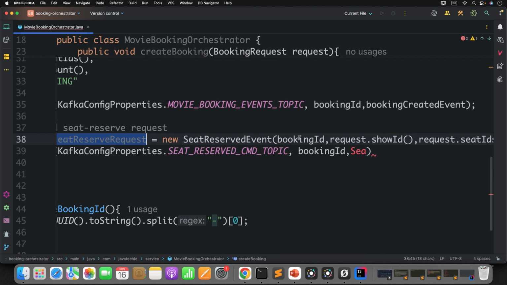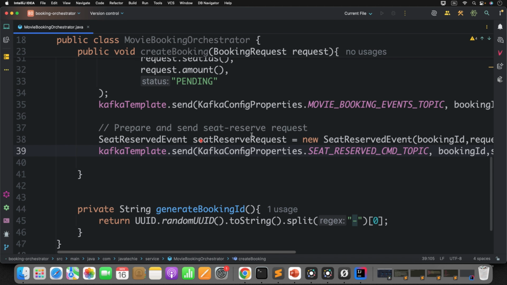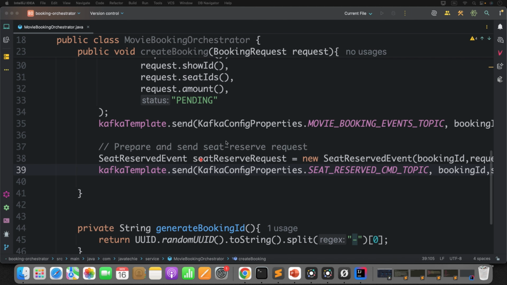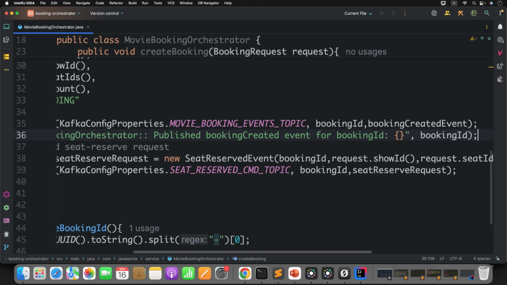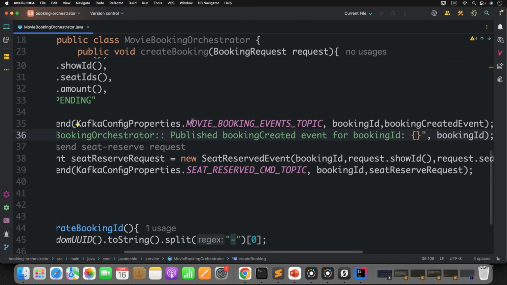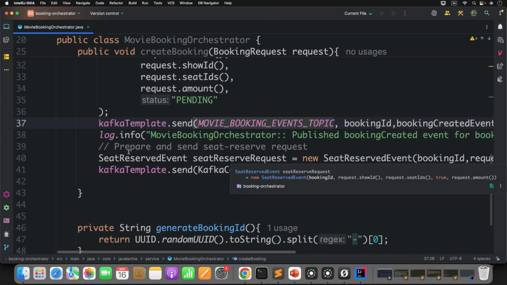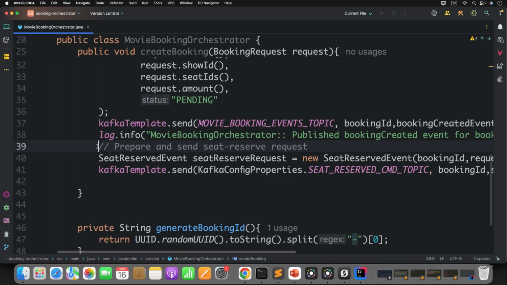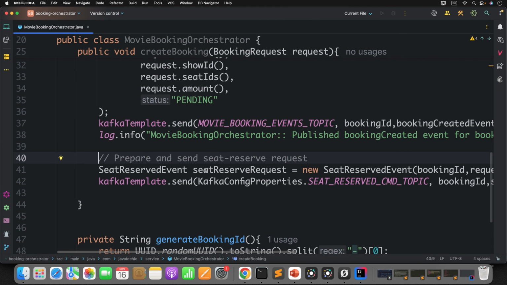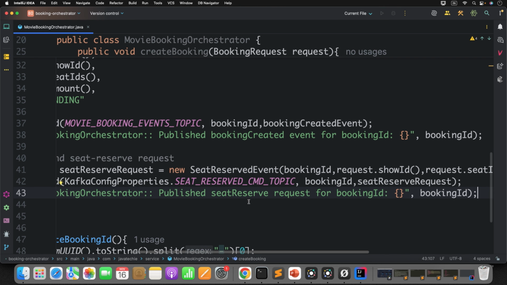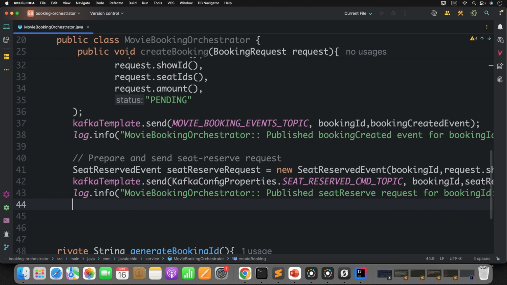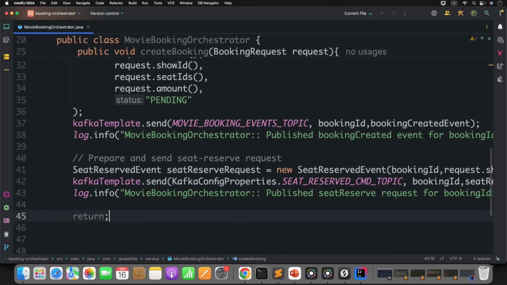Then pass the seat reserved request, or whatever variable we have defined. Now let me add a log statement for both flows. Add a log statement here. Now you can also remove this. You can import it as a static import statement. Okay, so let's keep it short. Now after publishing the seat reserved request, you can also add a log statement here. Okay, all good. Now I'll simply return the booking ID.